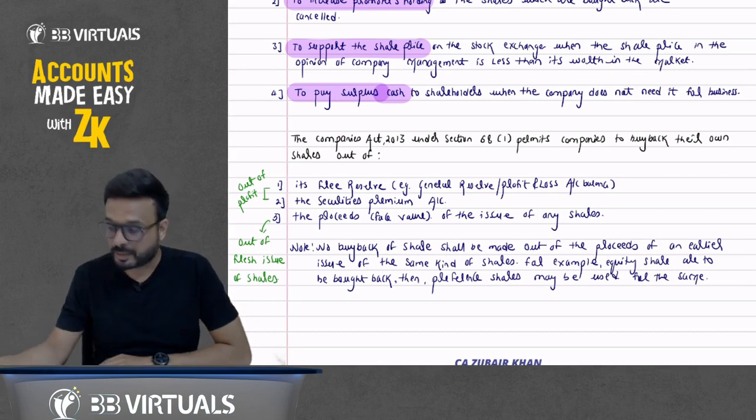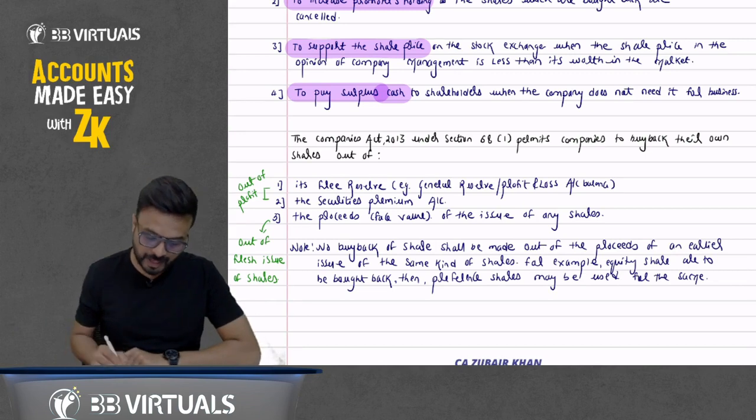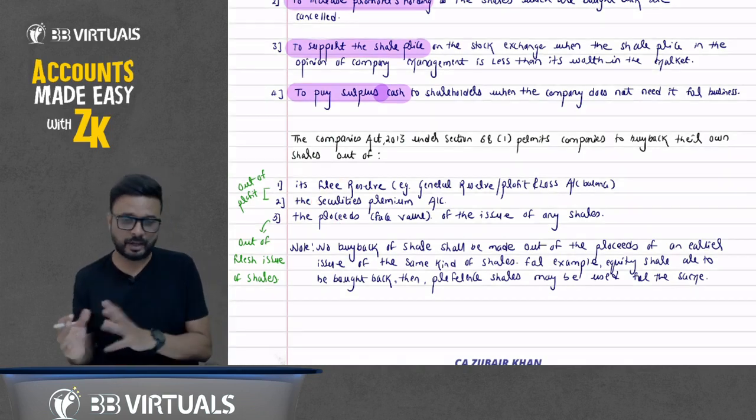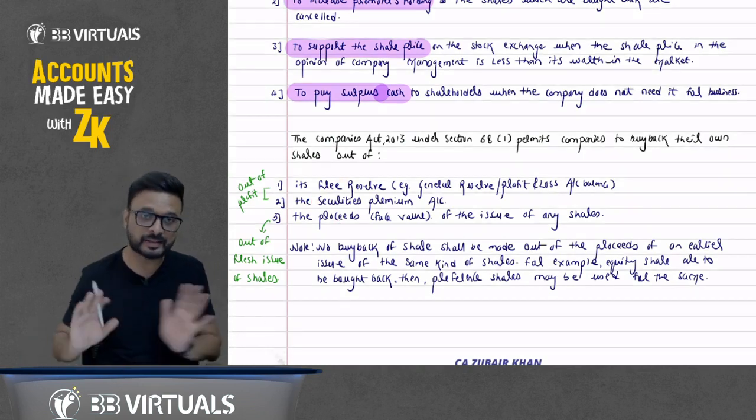So understand this? We can do the buyback as per the Companies Act out of these reserves and out of fresh issue of shares. When it is free reserve, we have to create a CRR. Don't worry about the entries and all that. We'll discuss in detail.